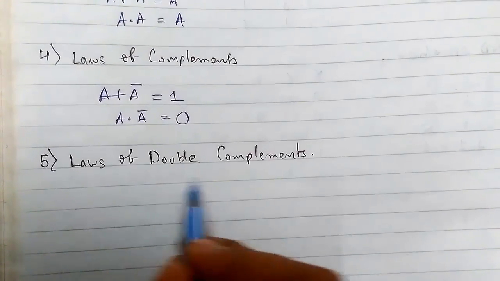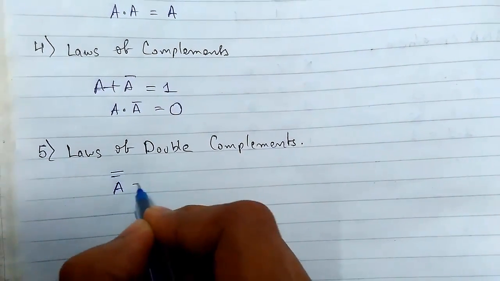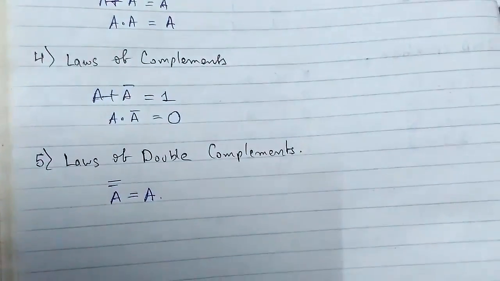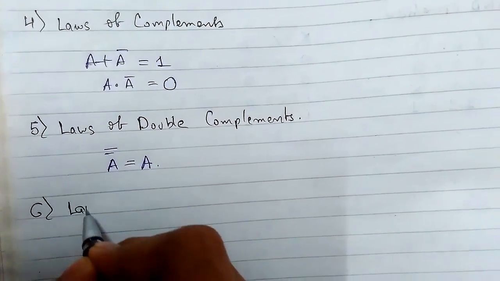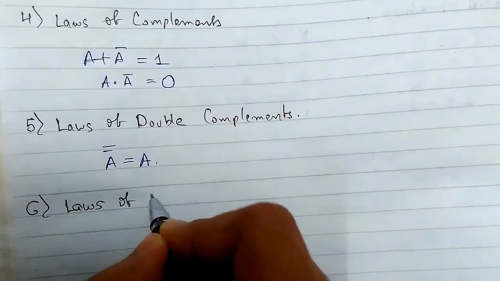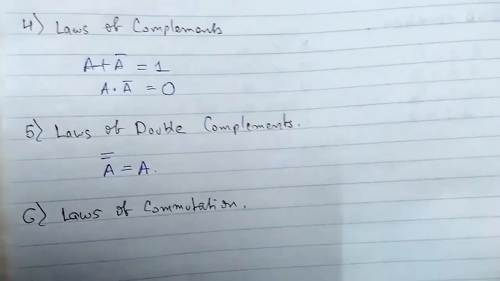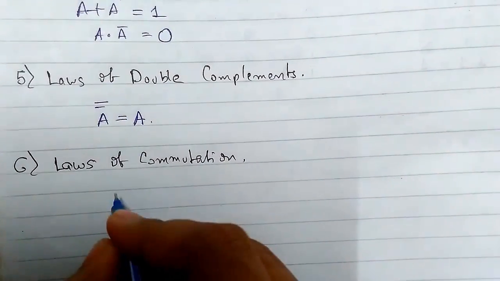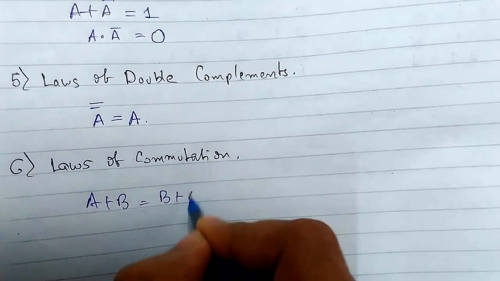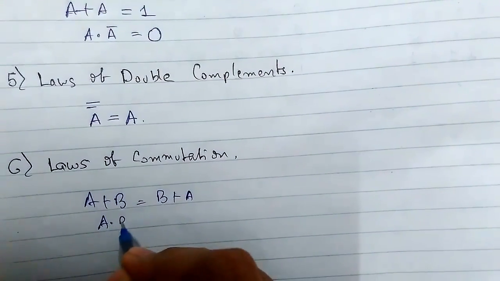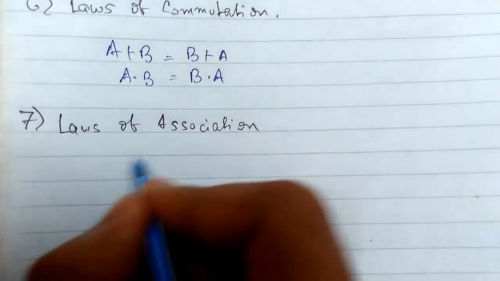Next we have the laws of double complements. It states A double bar equals A. Next we have the laws of commutation. Two laws here again: A plus B equals B plus A, and A dot B equals B dot A. Next we have the laws of association.